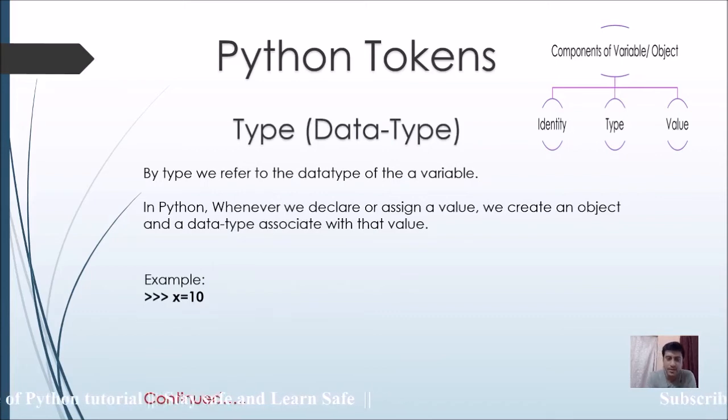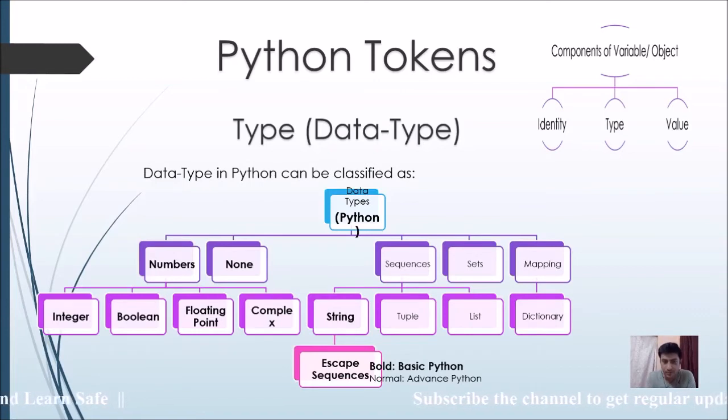Data types means what type of data we can store in this variable, or what type of data we are mapping the variable or object we are declaring to. So before starting this concept, we need to know the different data types available in Python.